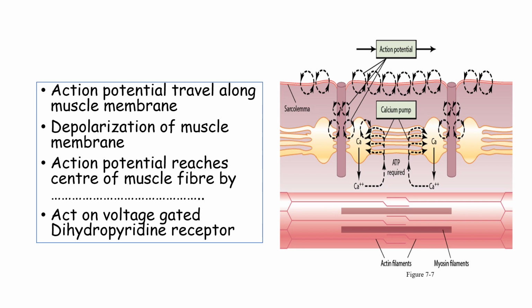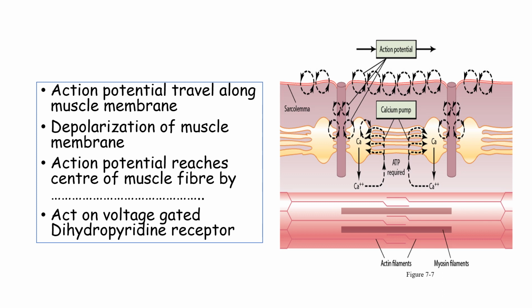However, the cross bridge formation is in the center of the muscle, and the smooth endoplasmic reticulum with calcium store is present inside the muscle. So this action potential traveling through the membrane will not suffice, as a result of which depolarization of the muscle membrane also occurs through the T-tubule and reaches the cell interior.